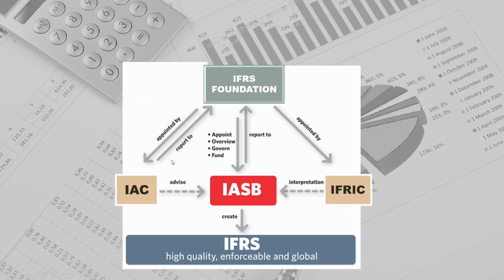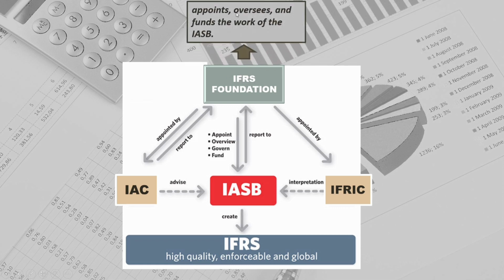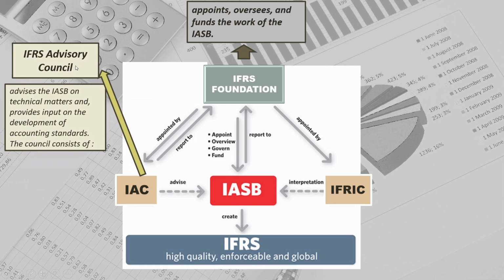In this diagram, we have the IFRS Foundation, which appoints, oversees, and funds the work of the IASB. The IASB, in turn, reports to the IFRS Foundation. The Foundation also appoints the members of the IFRS Advisory Council. Such appointment by the IFRS Foundation is very important because the IFRS Advisory Council, or the IAC, advises the IASB on technical matters and provides input on the development of accounting standards.